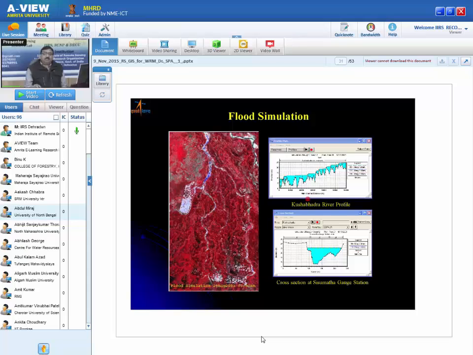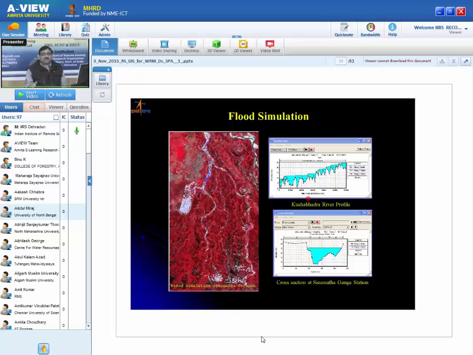But what I told you so far is for once the flood occurs. Can I predict the flood? This is very important, and for that I should do flood modeling, flood simulation. There are models generally available for flood simulation.